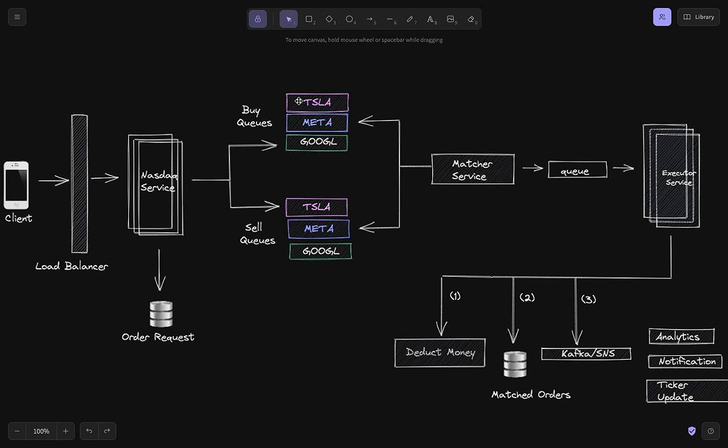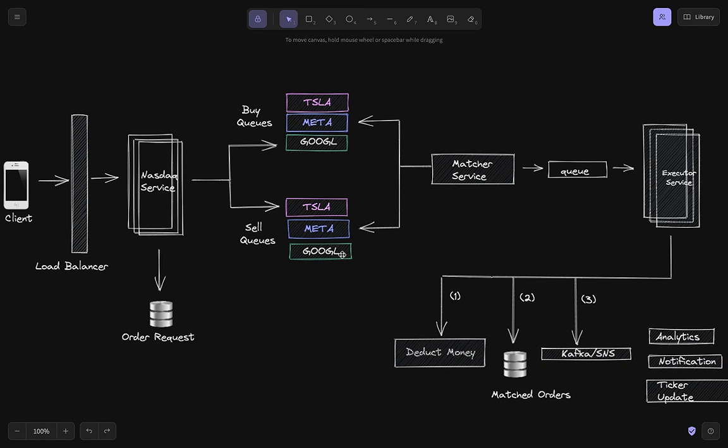Now imagine there are two queues here, right? Now I am pulling from these two queues as part of this matcher service. So this matcher service is pulling from these two queues. Now what would be the behavior here? If I have just two queues where all the stocks are fed in, that would not be a good experience, because I essentially want to match Tesla buy orders with Tesla sell orders, Meta buy orders with Meta sell orders, Google buy orders with Google sell orders, right?